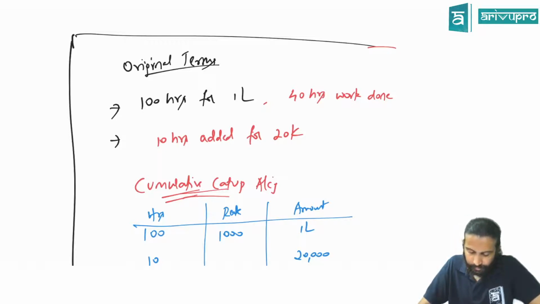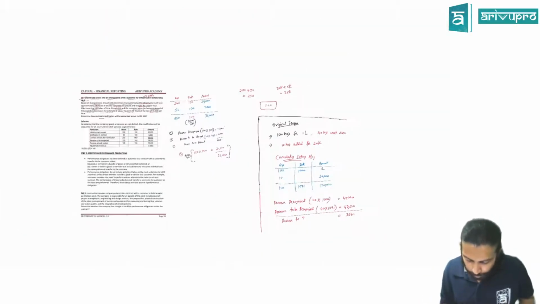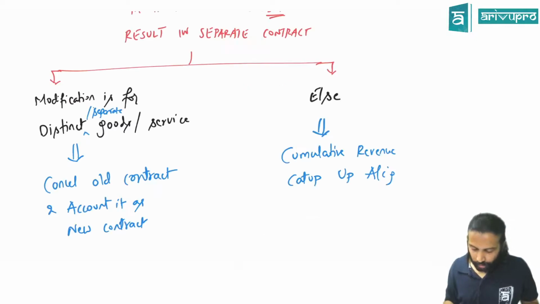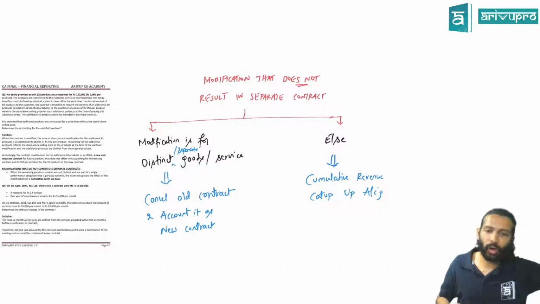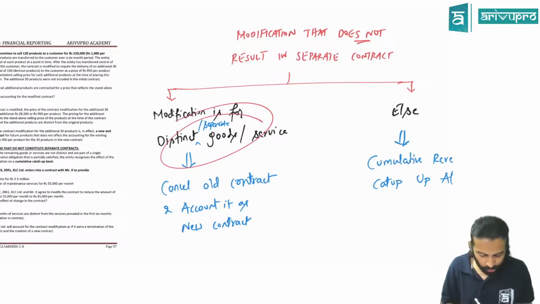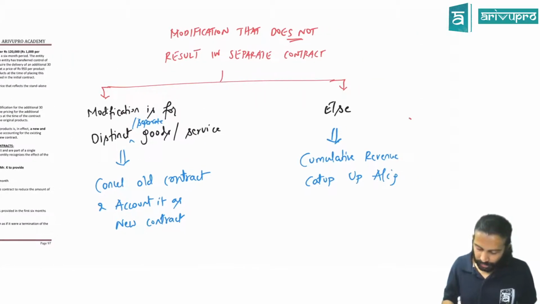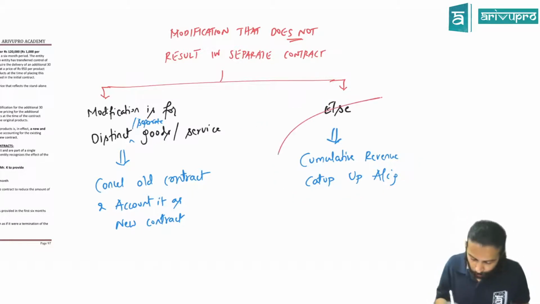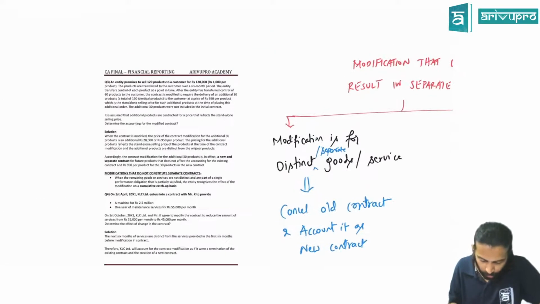Yes, sir. Done. Okay. All right. Can we go back to the chart again? Okay. Whenever there is a modification, what do you need to check, sir? Whether that modification will result in a new contract or no new contract. If it is no new contract, then you have to check whether it is for a distinct good or service. If it is a distinct good or service, then cancel the old one and bring in the new one. Otherwise, you do cumulative catch-up. Correct? This portion we have already seen. Now, can we see this one? Modification is for a distinct good or service. That we will go and solve with question number 4.